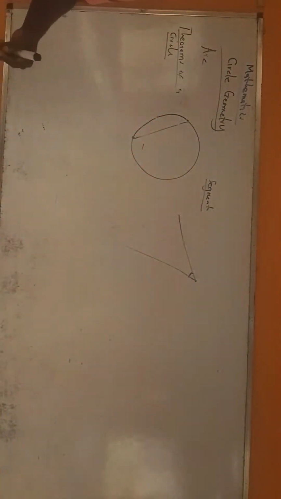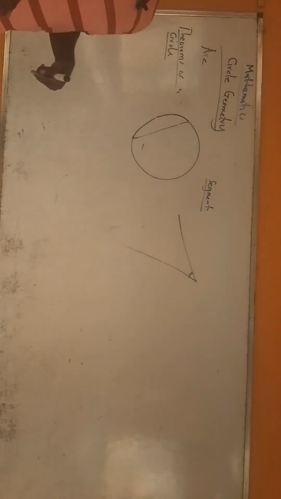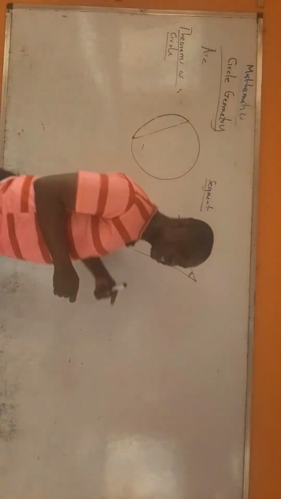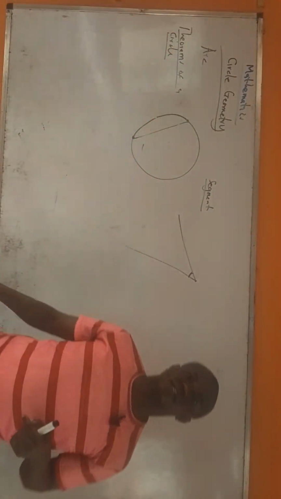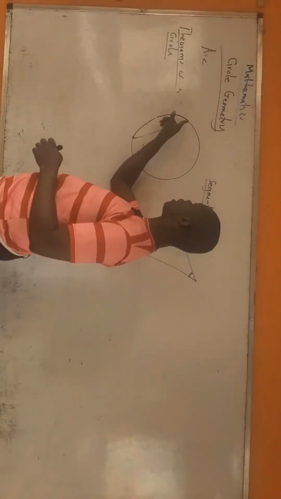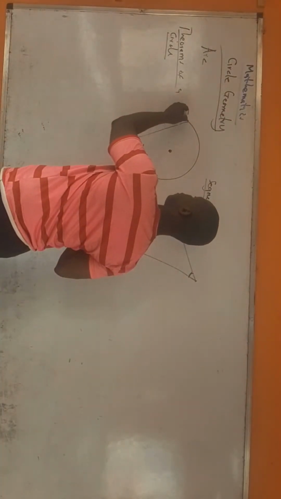Now, if they say they subtend the angle at the center, it only means that the two straight lines meet at the center. I will give you an example. For example, let's say this arc subtends an angle at the center. Look at the center. Are you getting it? This arc now.